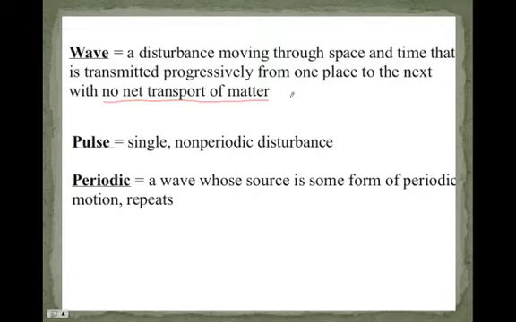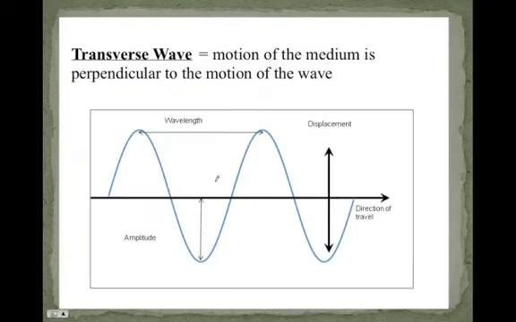Now, there are different types of waves. We have a pulse, which is a single non-periodic disturbance. That means like a one-time shot. Whereas periodic is a repeated periodic motion. An important one with this is, of course, that it repeats, again and again and again. So me talking, if I just said a single word, that'd be a pulse. But if I kept repeating it, that's more of a periodic type of motion.